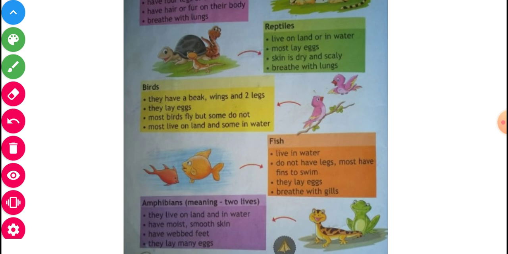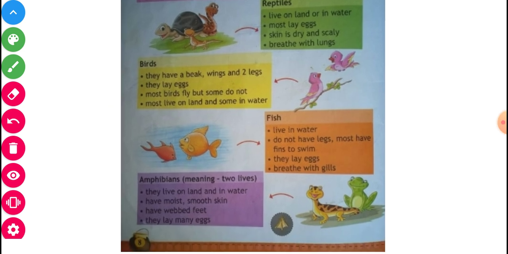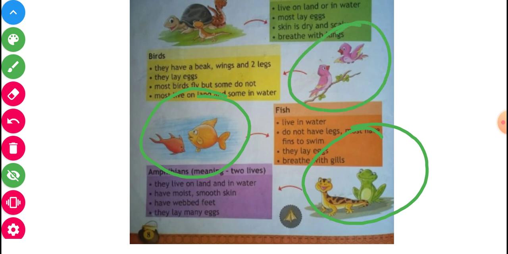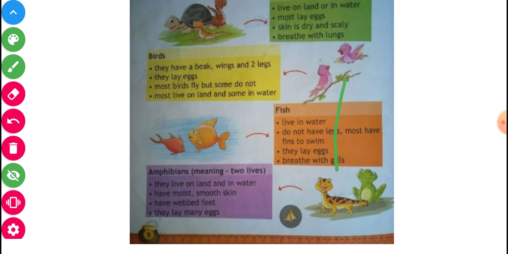So here are the examples. What example? You will see and observe. This is a frog. Another is a fish. Another, in this picture you will see a bird. Another, I will repeat again.